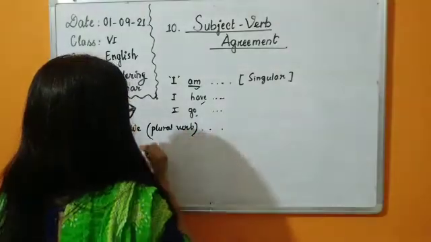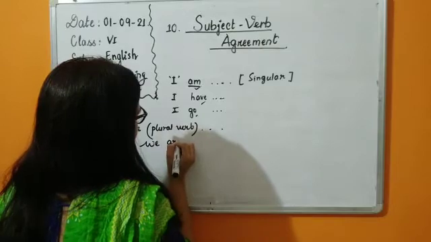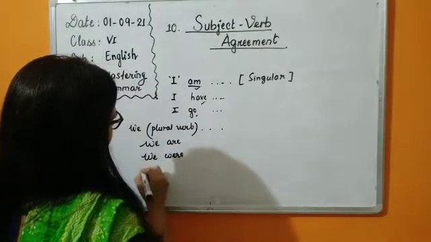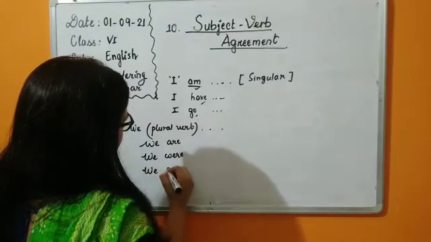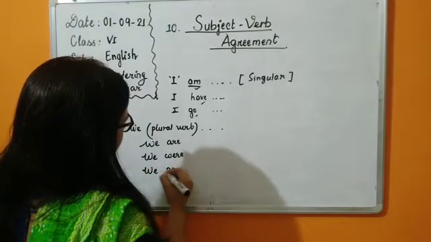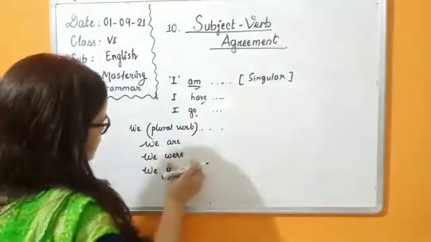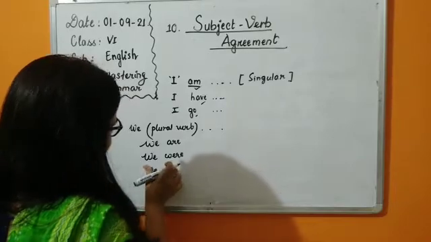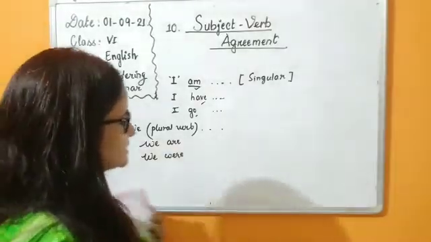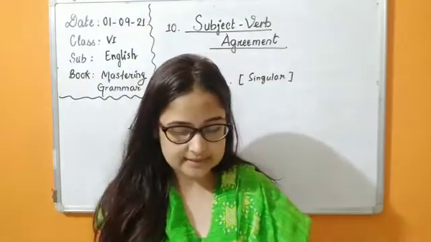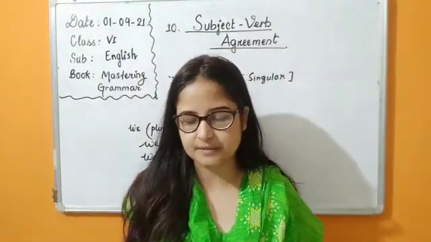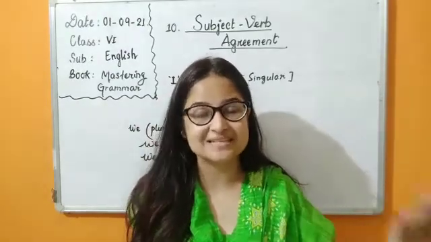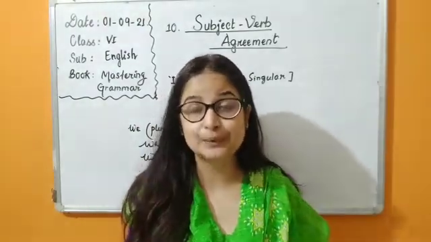Like, we are, we were, we go. Okay, so yes, let it be. When we read about sentences, then we will do it. So like see, here we are reading books in the library. We were relaxing on the beach. Were and are we have already discussed in verbs that they are plural verbs.